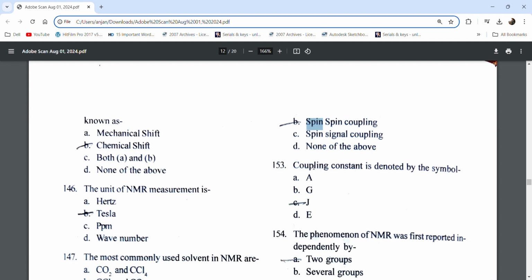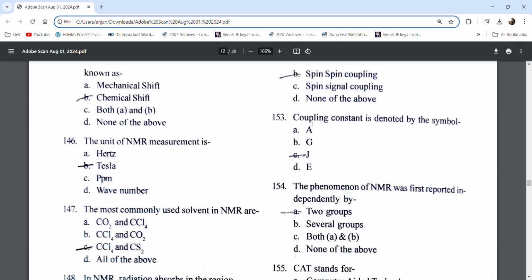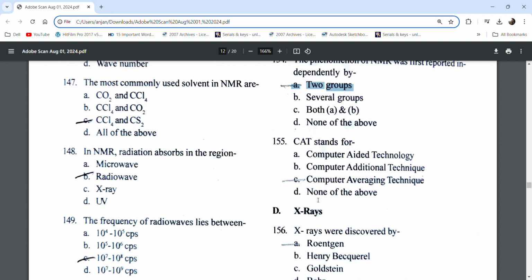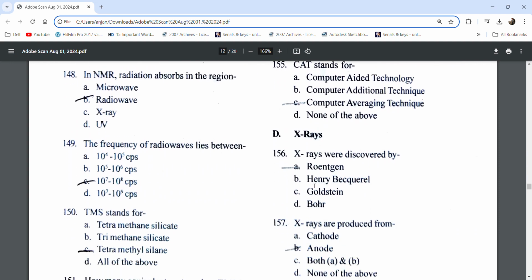Spin-spin coupling. The coupling constant is denoted by symbol J. The phenomenon of NMR was reported independently by two groups. CAT stands for Computer Average Technique.